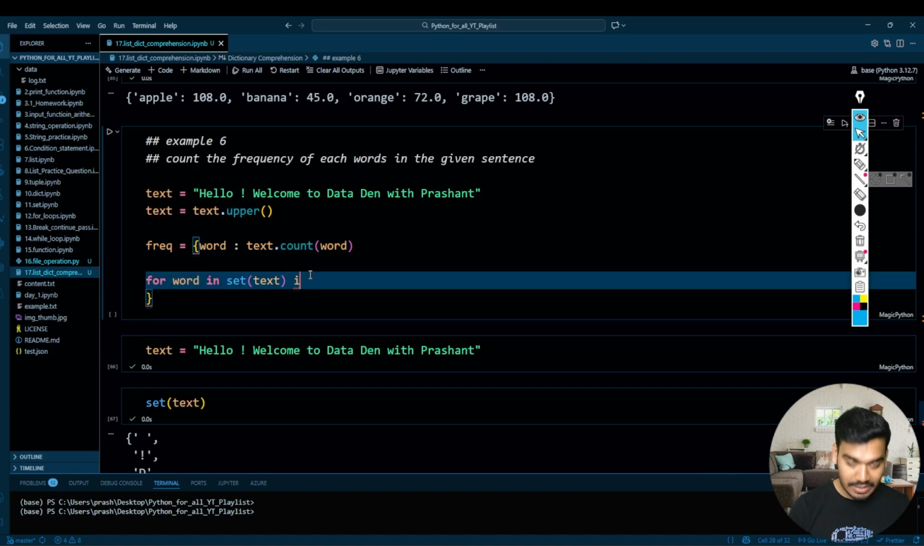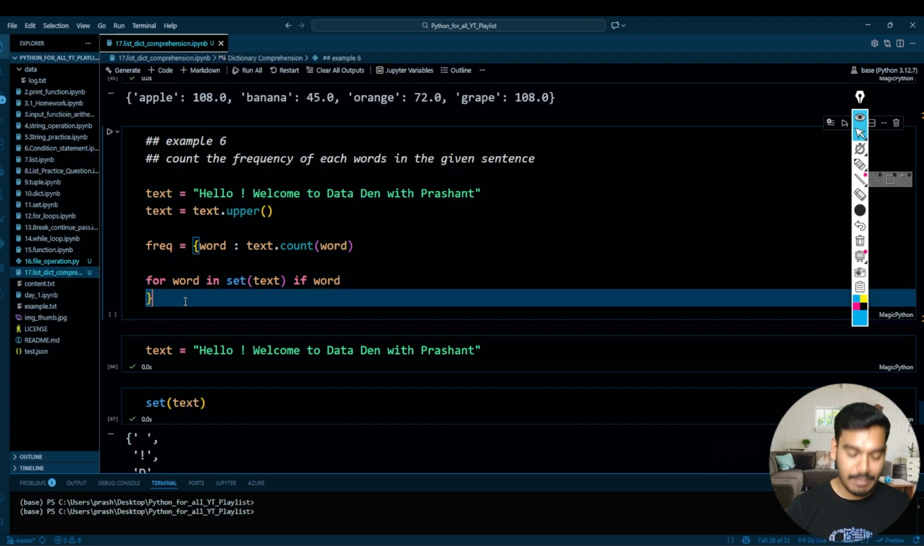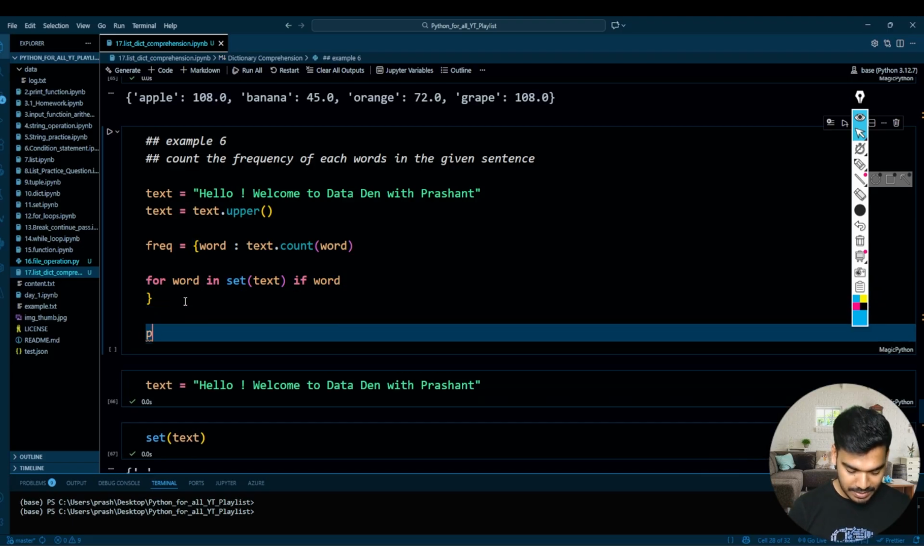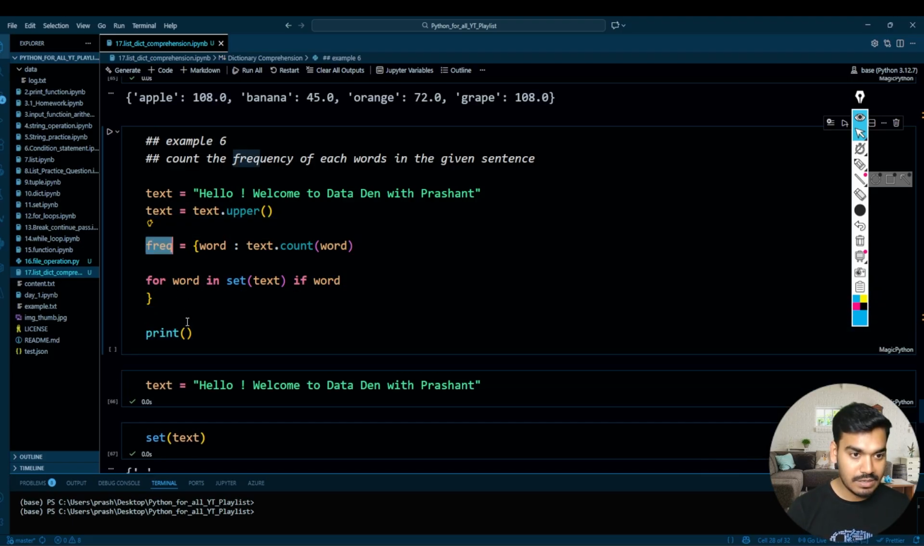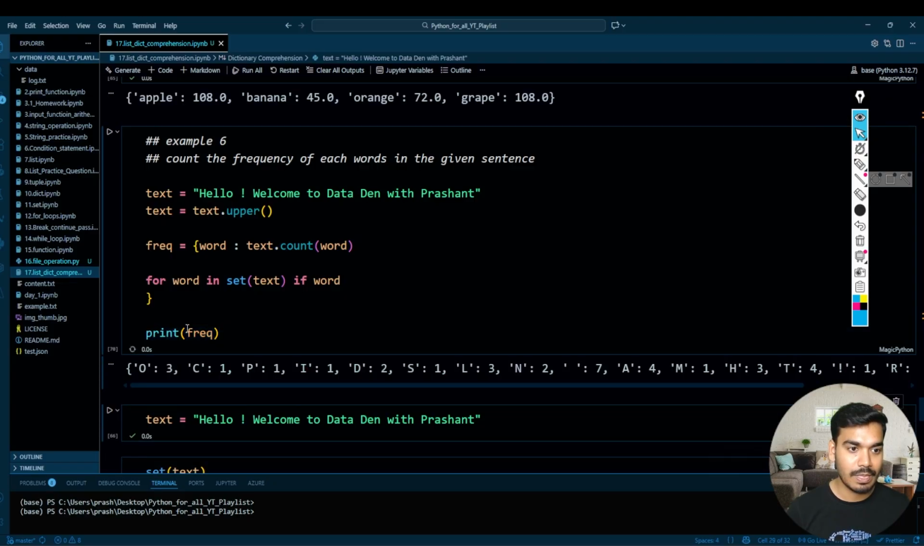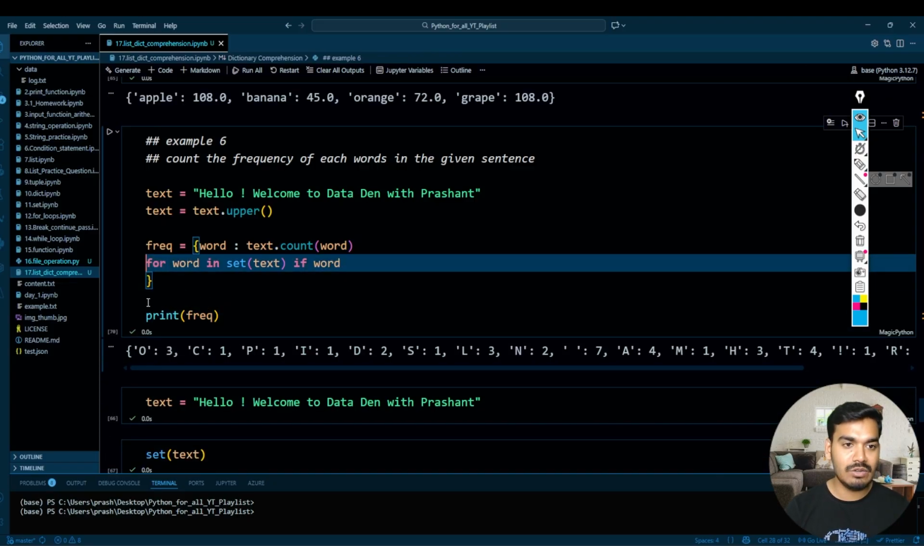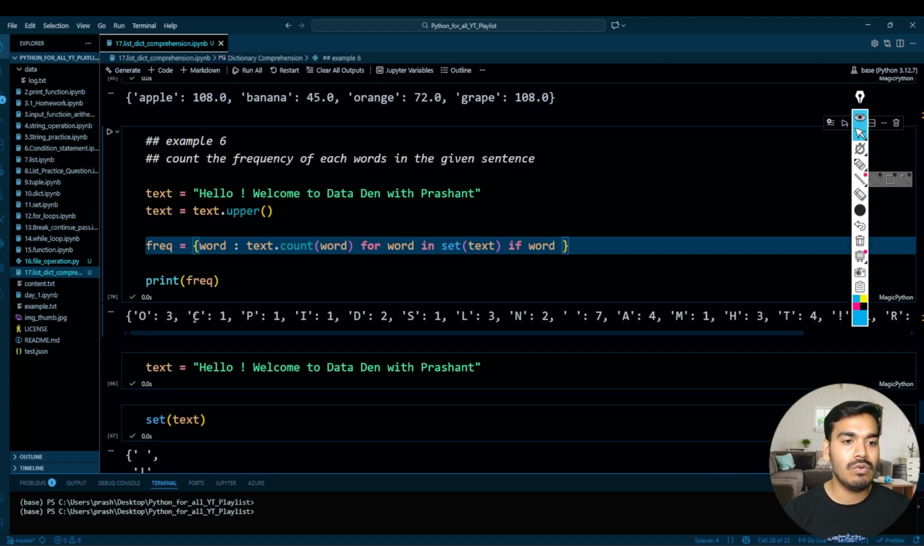And then I can write over here, if word, which means it should not be empty. Now let's make this frequency, print this frequency over here. Perfect. If you are confused, let's make this in one line. Okay, so O, C, P, all are there.